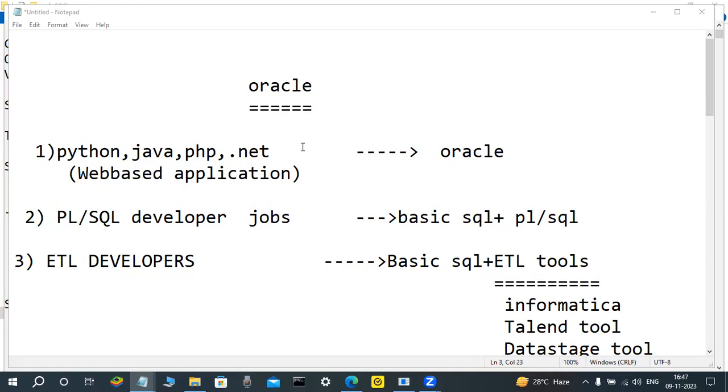Yesterday, anybody who did not attend the demo class, just observe the video. Why? Because that is important. What I told yesterday: Oracle is a product from Oracle Corporation, SQL Server is a product from Microsoft. That's why those two are different. Both are relational data model products, two databases but from different companies. Conceptually same, but syntactically and functions are different.